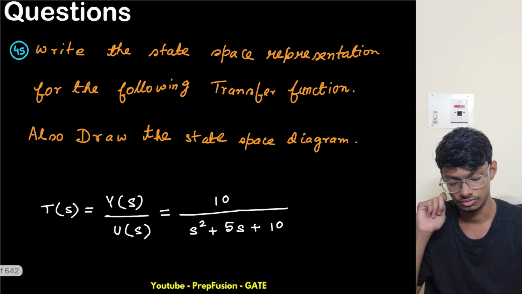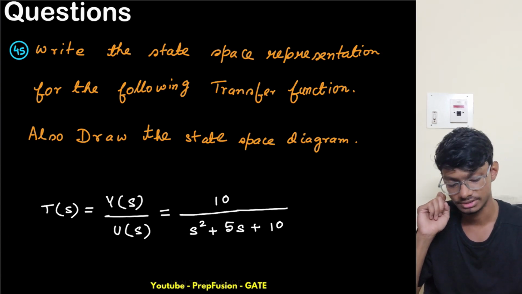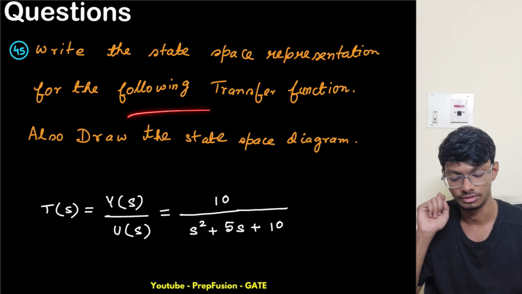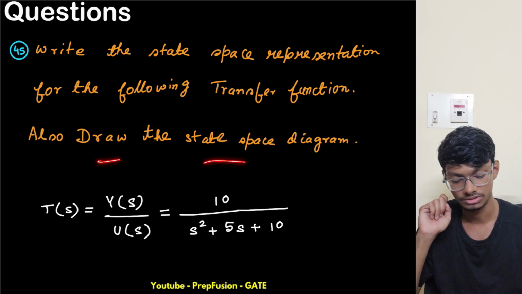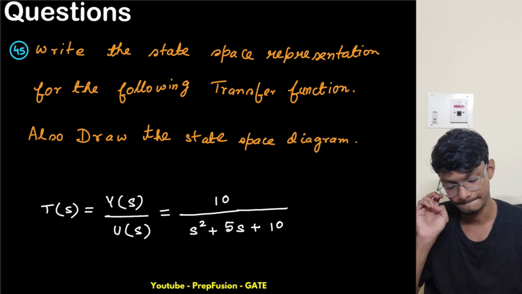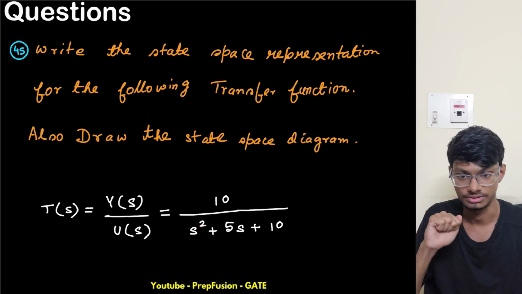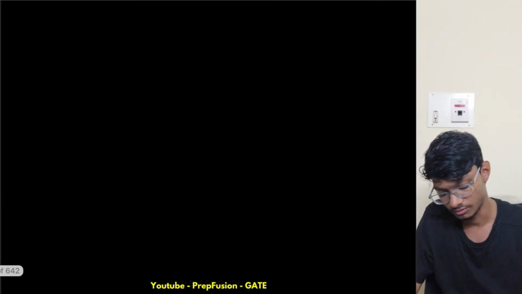Now we have another transfer function in this question, and we have to write the state space representation for the following transfer function. I will also draw the state space diagram. Again the same thing, but this time it is a second order system. So how do we solve a second order system? Again, what is the order of the transfer function?